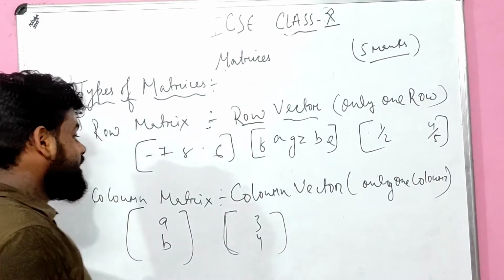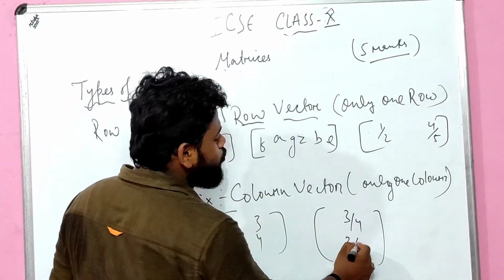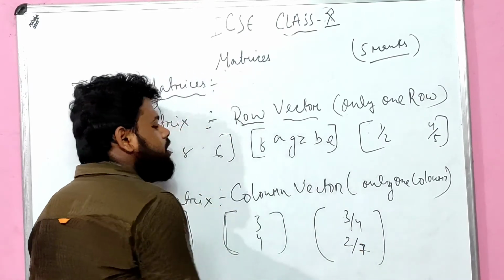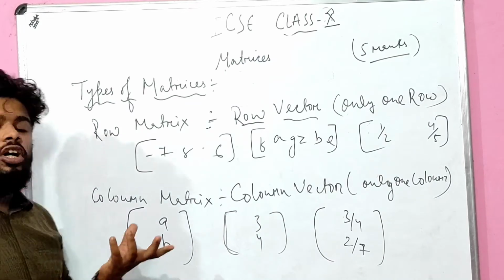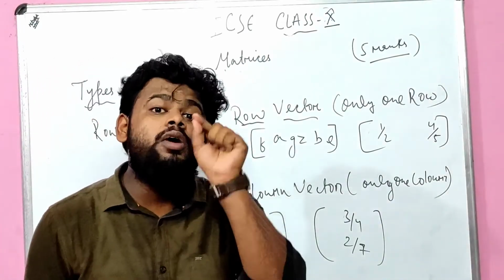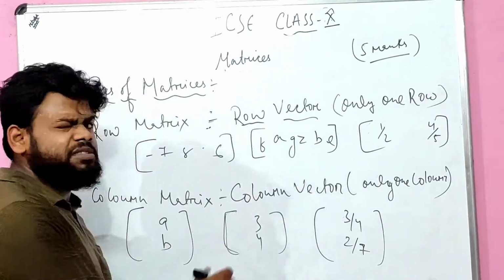Another thing I can say is 3/4, 2/7. This is all about a column vector. Column matrix is a matrix which consists of only one column. I repeat, only one column, and it is also known as a column vector. I think the concept is pretty clear to you.